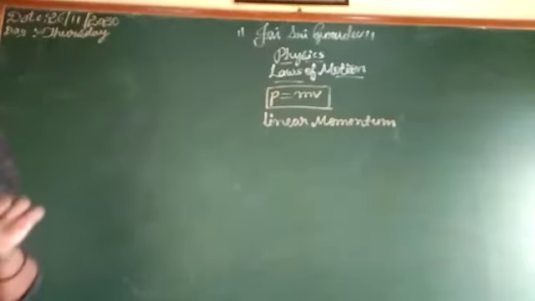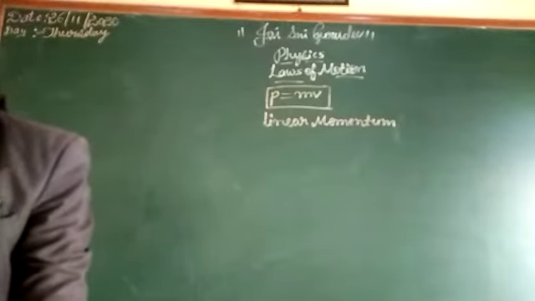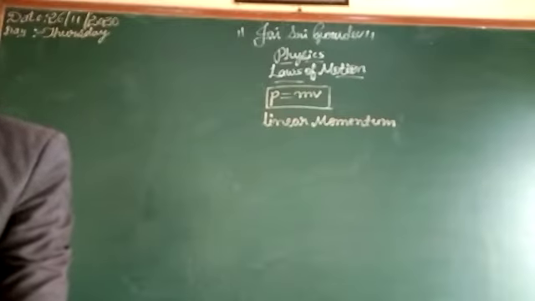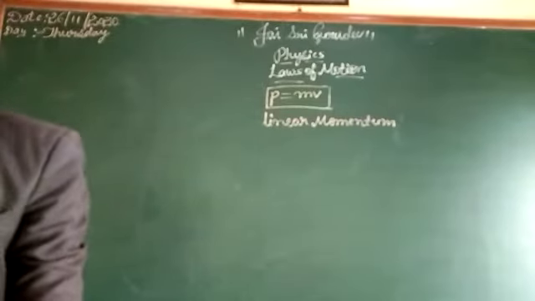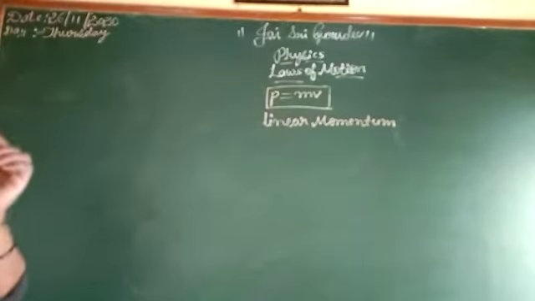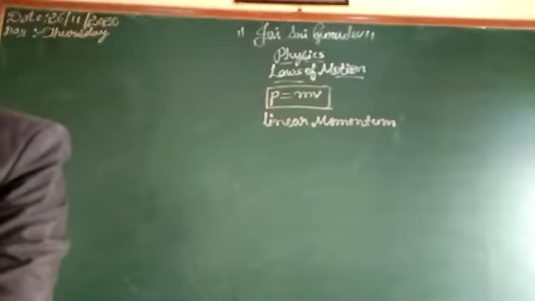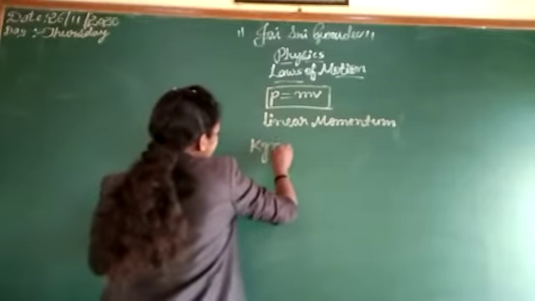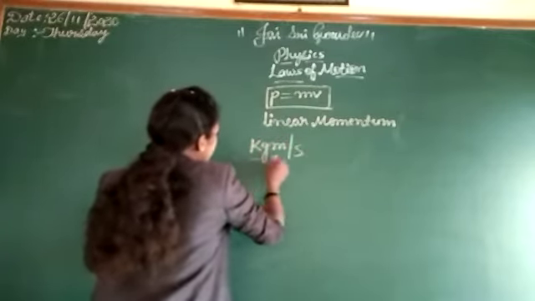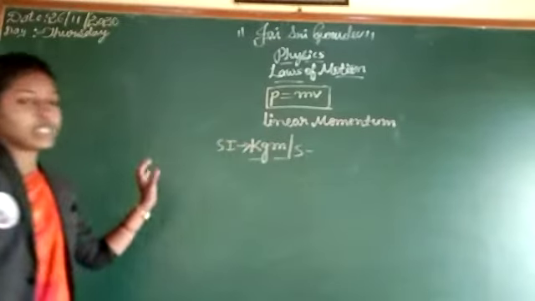P means linear momentum of a body, m means mass, v means velocity. It is a vector quantity in the direction of motion of the body. The SI unit of momentum is kg meter per second. Kg meter per second is the SI unit of momentum.